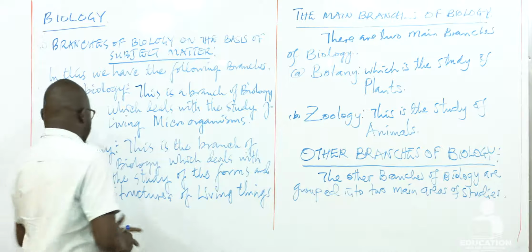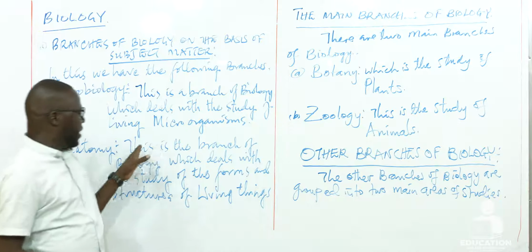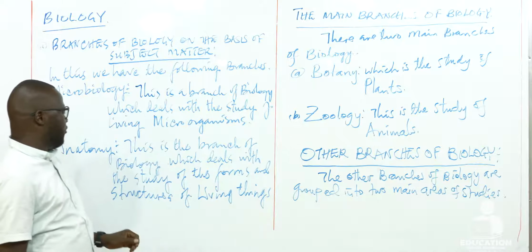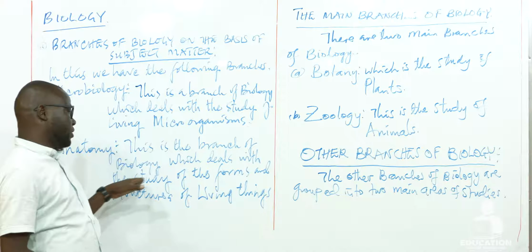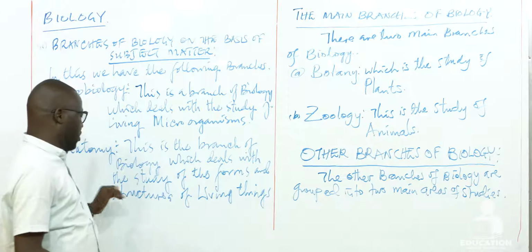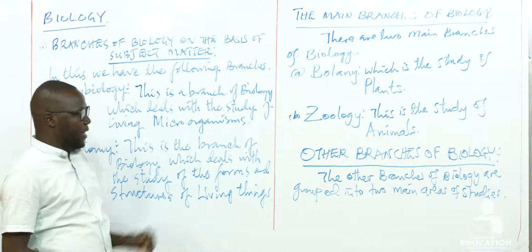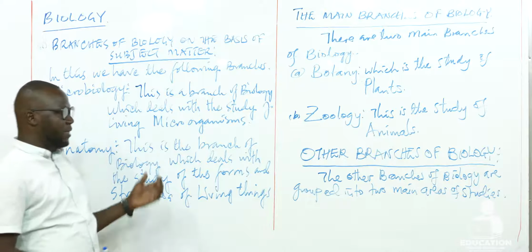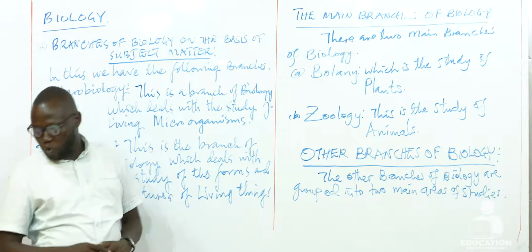Then anatomy here becomes the branch of biology which deals with the studies of the forms and the structures of living organisms. Now, anatomy is also being divided into two.